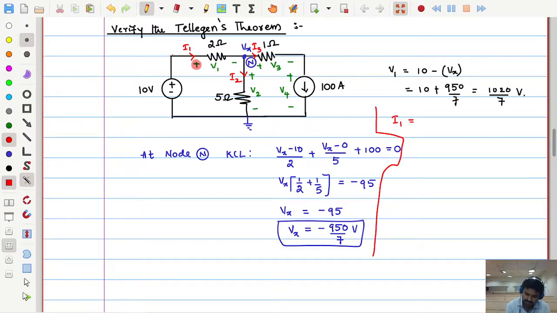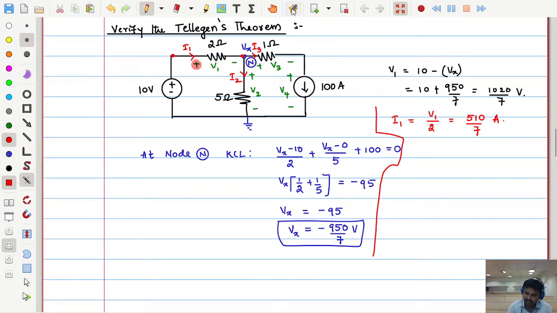I1 is this side voltage minus other side voltage, that is left side voltage minus right side voltage divided by 2. Tell me, 10 minus... that means I can say directly in this way, V1 divided by 2. So how much will I get? V1 is 1020, so this is 510 by 7 amperes.